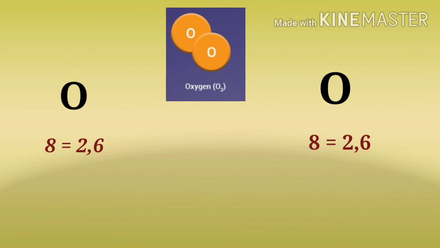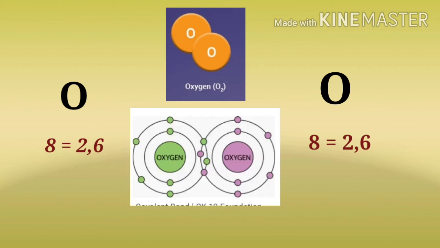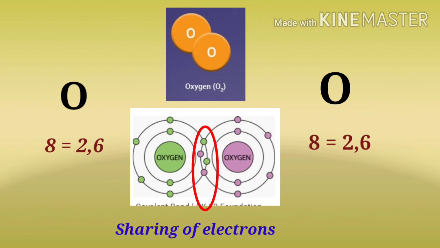So to complete their outermost shells, both the atoms require 2 electrons to complete the octet rule or to become stable. In this case, both the atoms share their electrons with each other to become stable. The oxygen atom shares 2 electrons with the other oxygen atom, and the other oxygen atom shares 2 electrons with the first oxygen atom. In this way they form oxygen molecules by sharing of electrons.